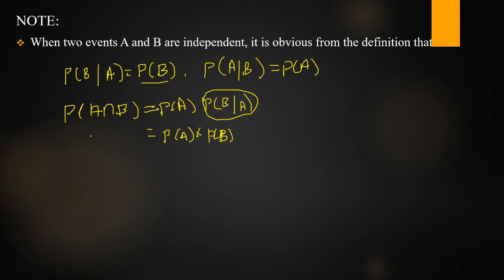So here, using the conditional probability, we can write three main important notes. Suppose the given events are mutually exclusive events, the conditional probability value is 0. If the given events are any events, we write the conditional probability as P of A given B, and using that we can write the product theorem as P of A intersection B is equal to P of A into P of B given A, or P of B into P of A given B. That is our choice. Next, if the events are independent, we can write the product theorem as P of A into P of B. These three conditions are very important.